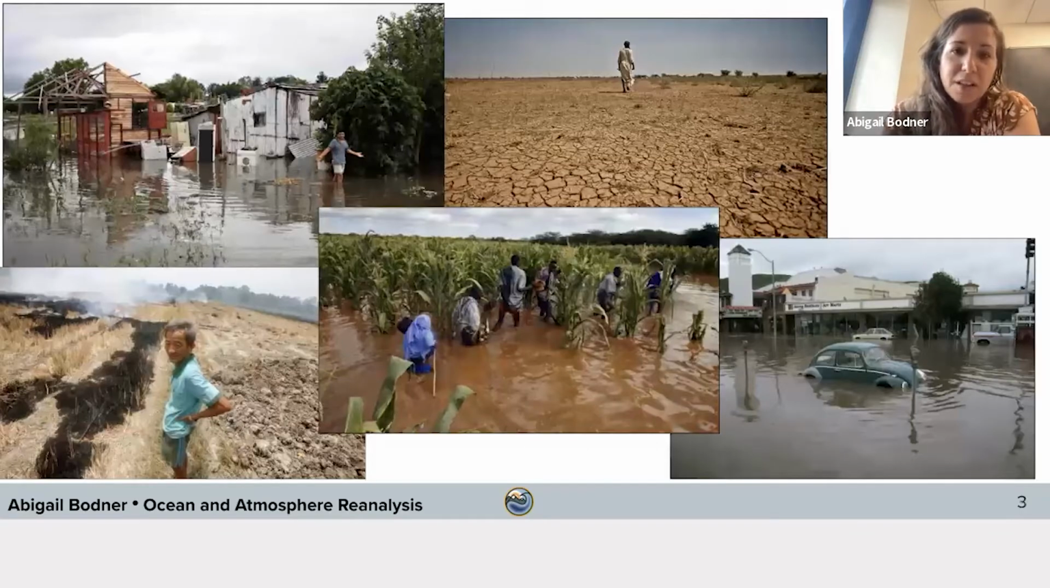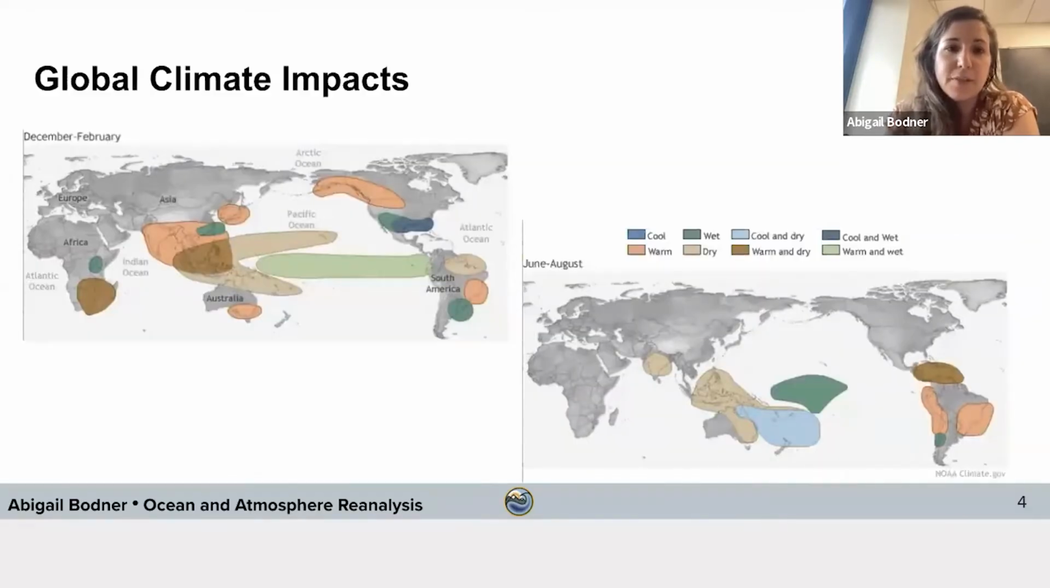Some people on this call may associate the term ENSO with extreme flooding and extreme precipitation, while others may associate it with severe drought. In fact, different places around the world can exhibit very different impacts from ENSO, which is why this topic has been so fascinating and researched by so many.